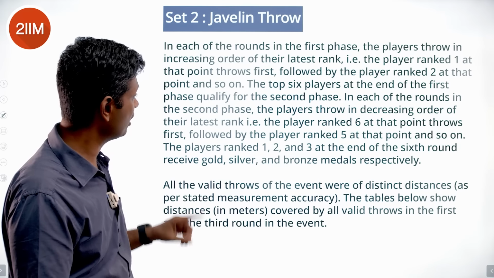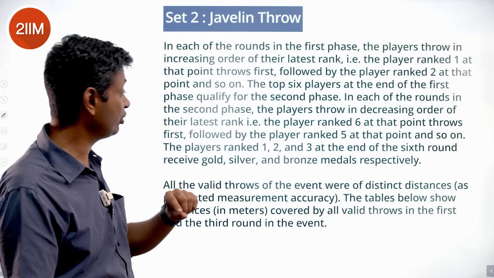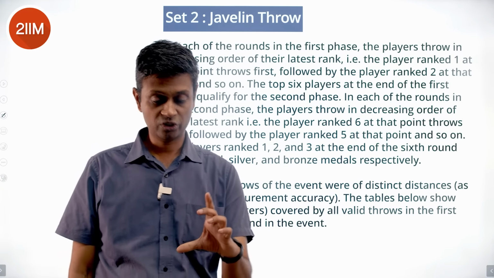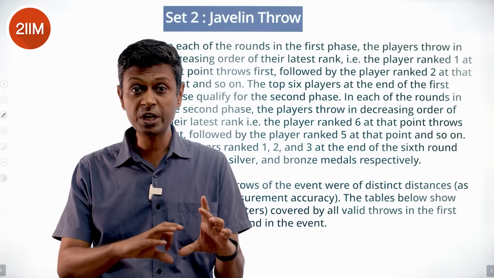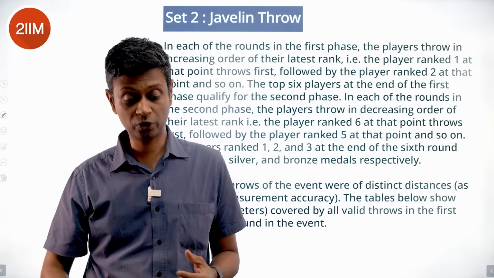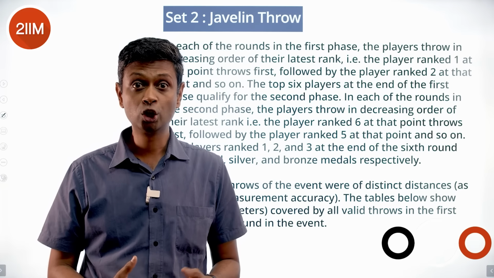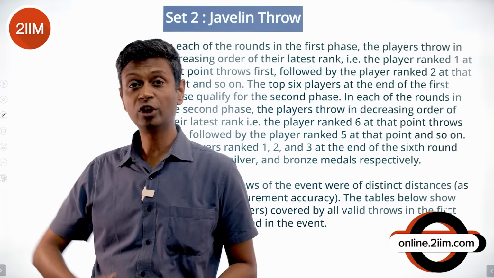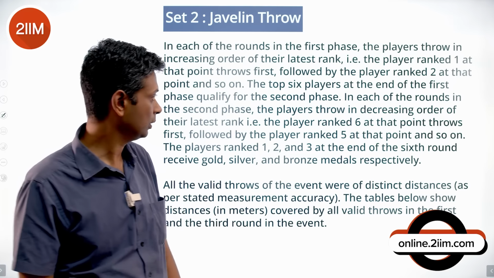In each of the rounds in the second phase, the players throw in decreasing order of their latest rank. So there are 6 players. The weakest will start. The strongest will end. So presumably, if you're at an advantage, you know what your target is exactly when you go there to grab your medals. Right?